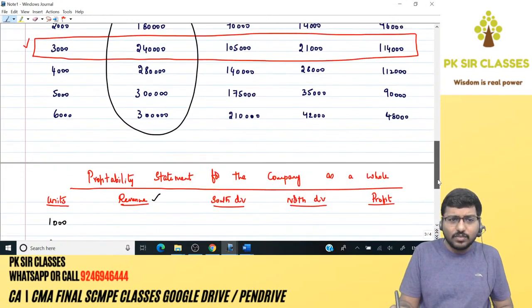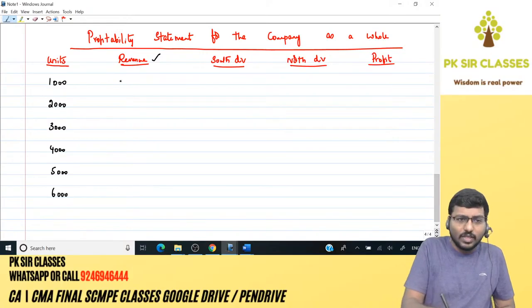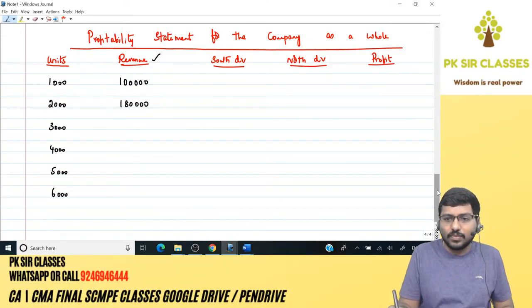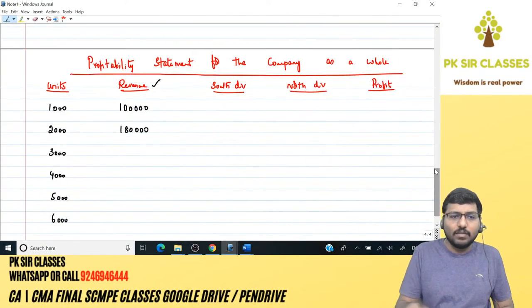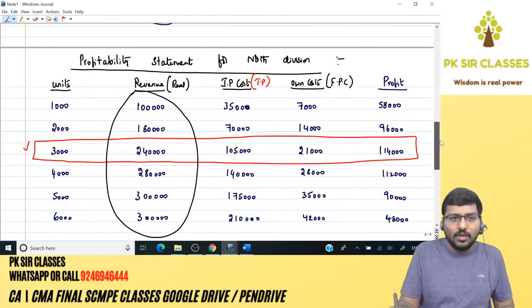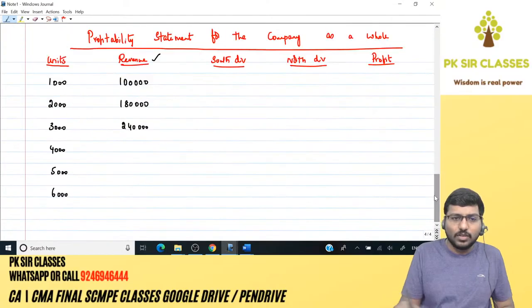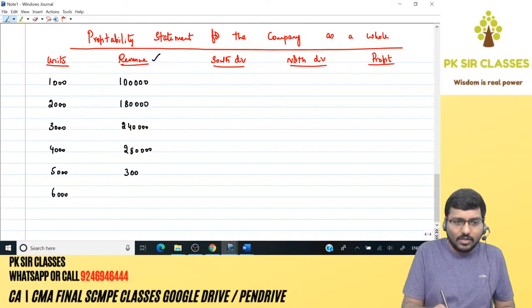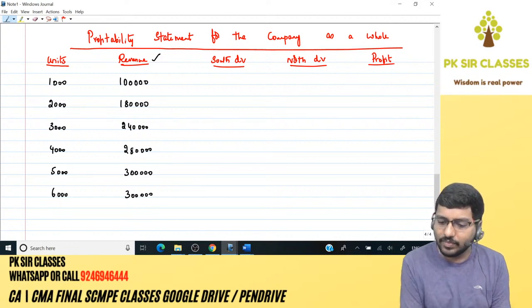So copy paste. 1 lakh, 1,80,000, 2,40,000, 2,80,000, 3 lakhs and 3 lakhs. Okay. Revenue of the company is equal to revenue of North division.